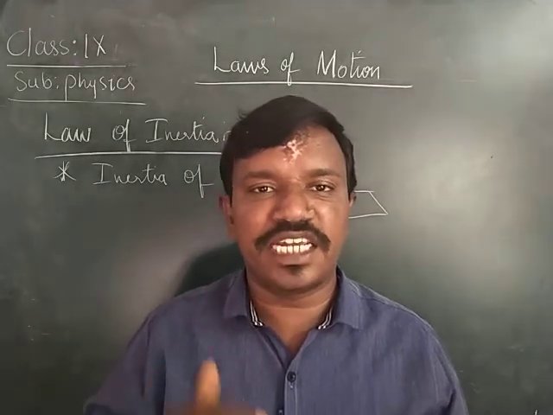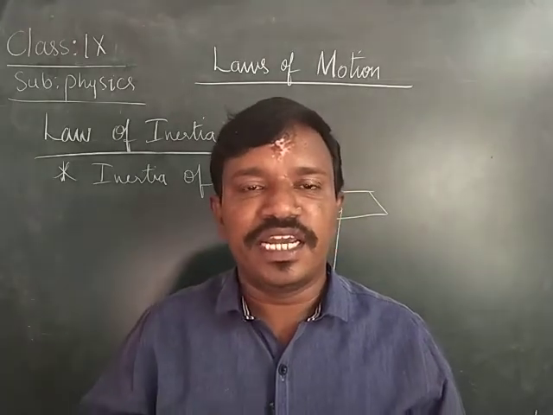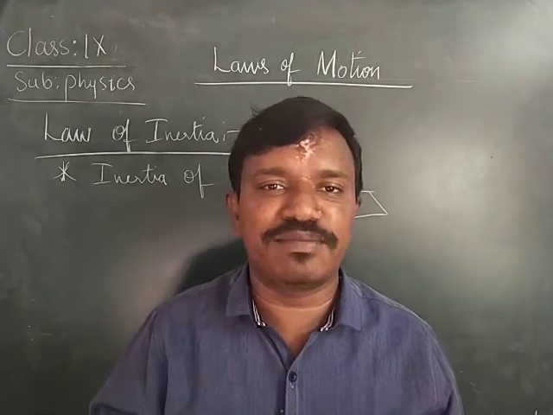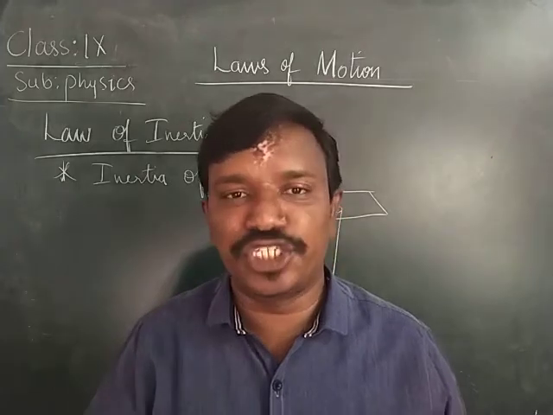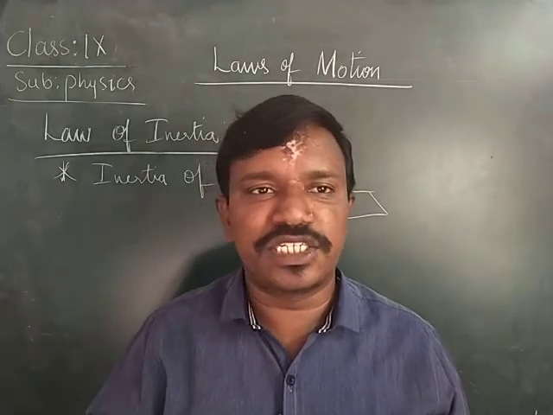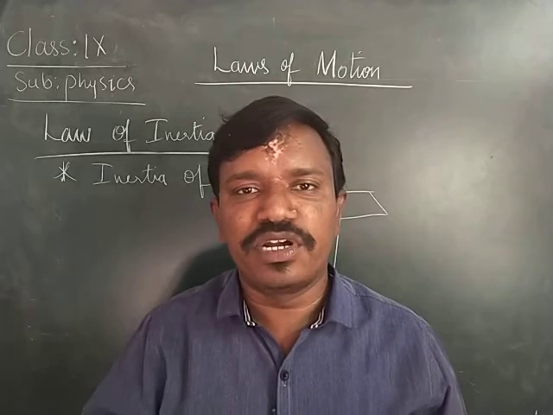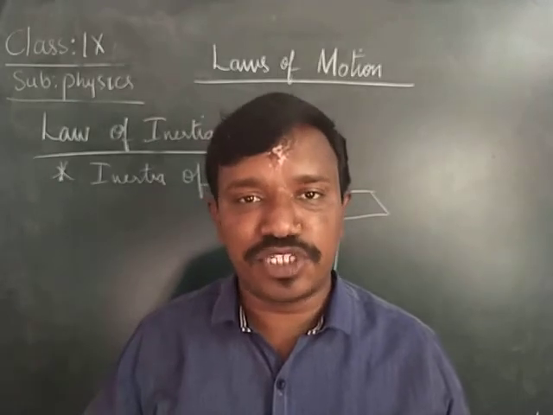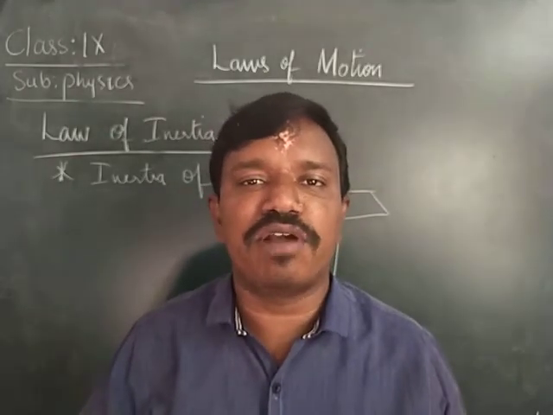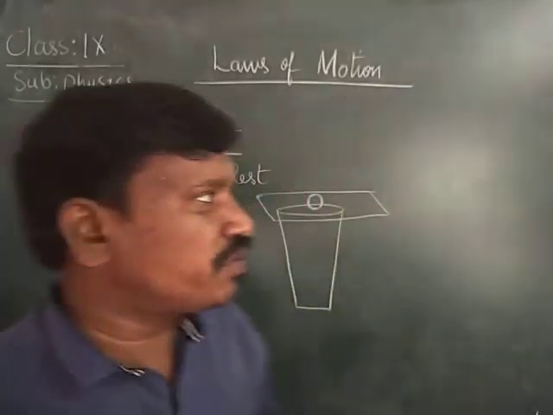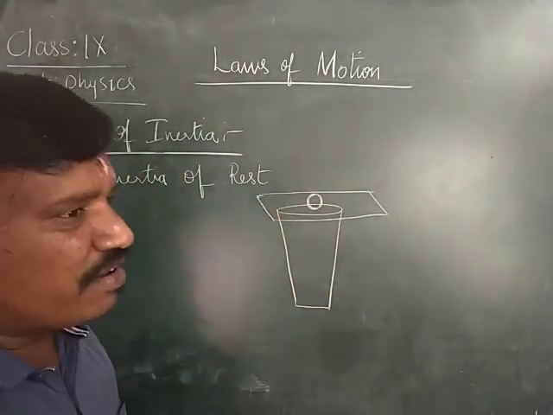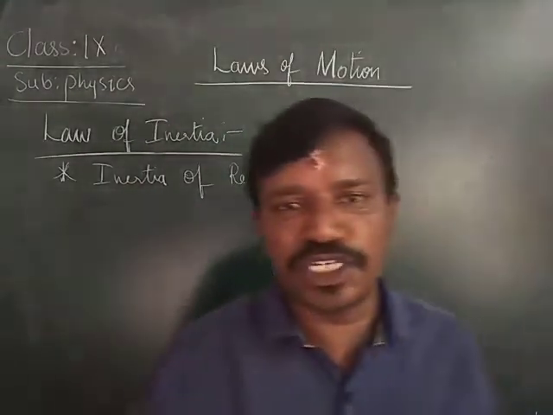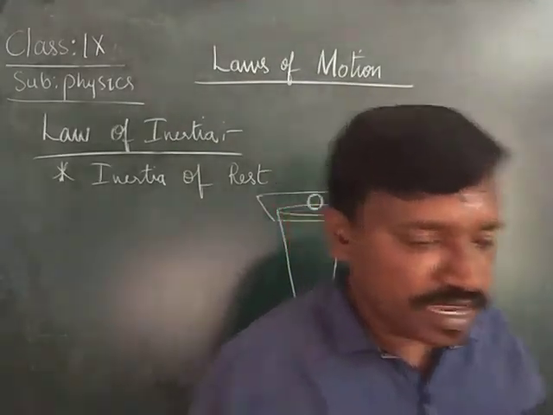Newton's first law is called the law of inertia, and inertia is the tendency of a body which is in the state of rest or motion to remain in the same state of rest or motion. Here we are talking about the inertia of rest. The tendency of a body at rest to remain at rest until some external force acts on it is called the inertia of rest. Examples of the inertia of rest are the carrom board, the flicking of a coin, and a person falling backward when a vehicle or bus starts suddenly. All that is because of the inertia of rest. Okay, children.